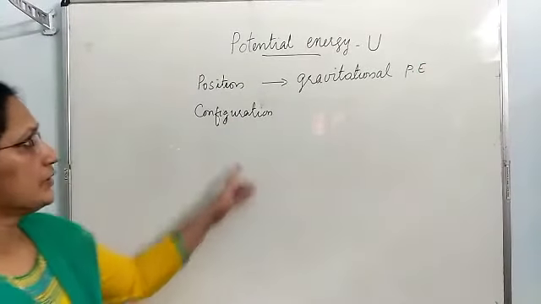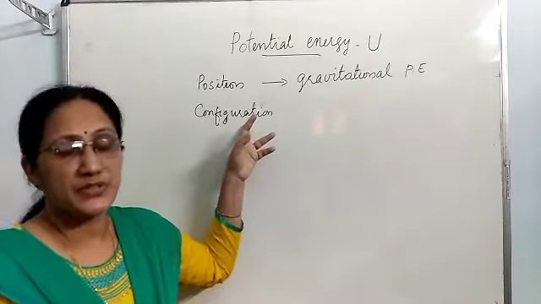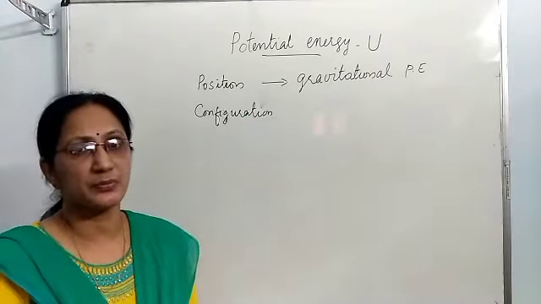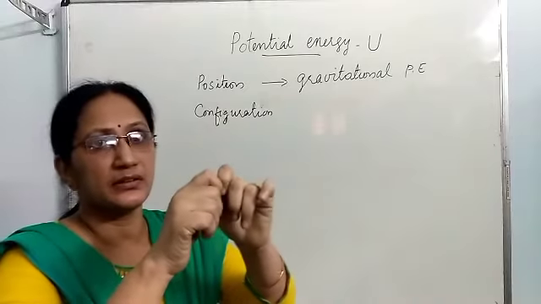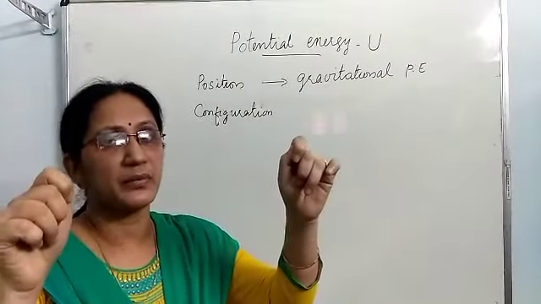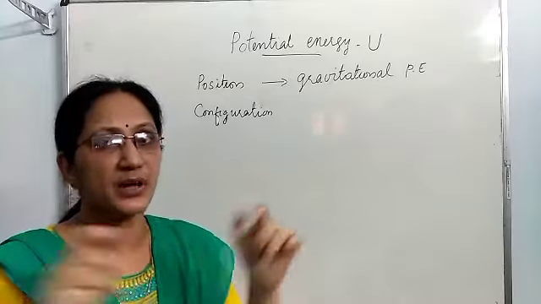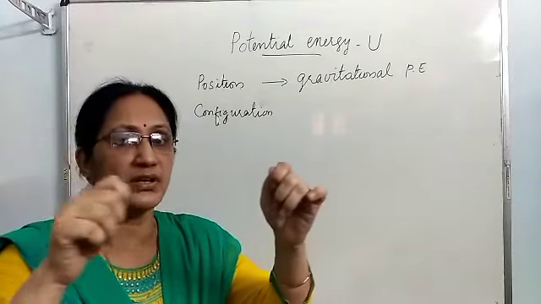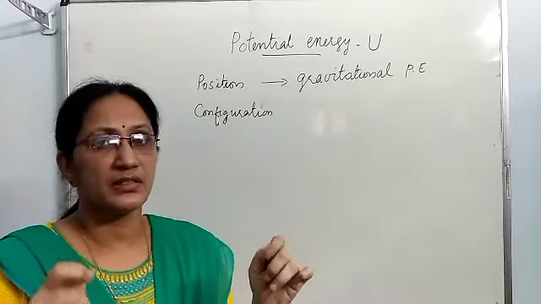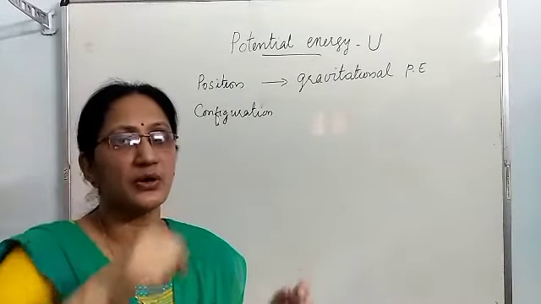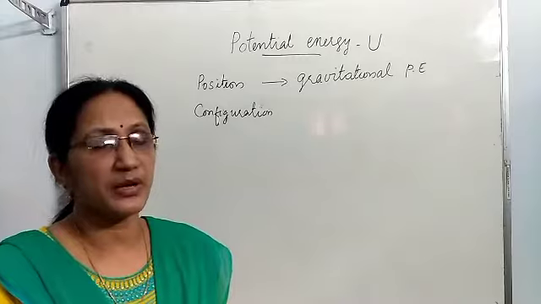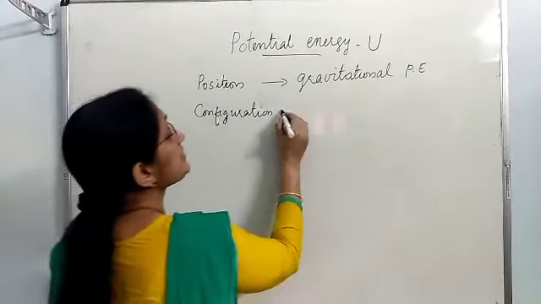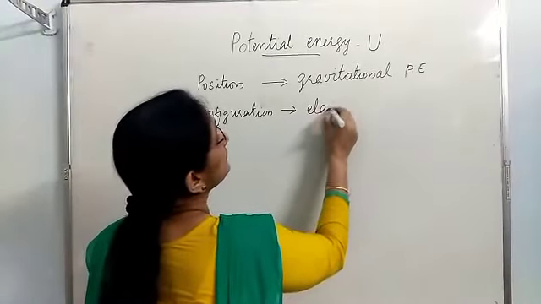Then potential energy is possessed by a body when there is change in its configuration. Suppose you are stretching a rubber band. Its configuration changes, shape changes. So for stretching the rubber, you are doing some work. That work is getting stored in the stretched rubber in the form of potential energy. We call it elastic potential energy.